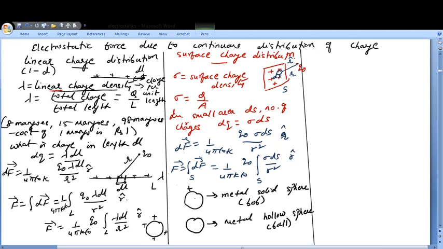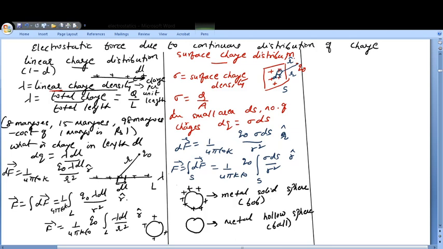So any charge, even if it is put inside, will come on the surface. This is about the metal solid sphere. Therefore when we deal with a conducting solid sphere, the charges you give will never reside inside, they will come out on the surface. So this is an example of surface charge distribution.